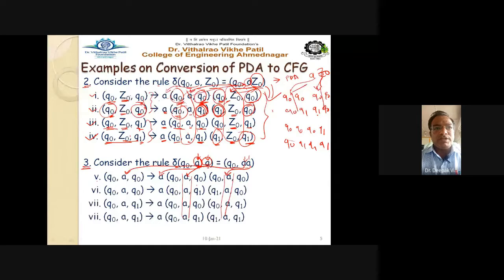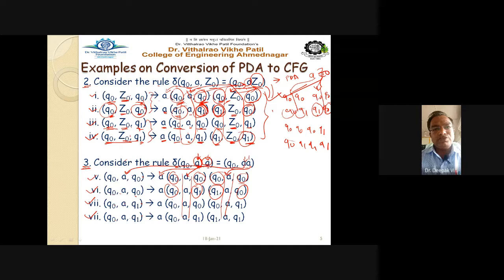And one next rule, that is rule number 5, 6, 7, and 8. They are formed here. That is Q0A, Q0, Q0A, Q0. Two rules are there: Q0A, Q1, and Q0A, Q1. So for that, see here the sequence Q0, Q0, Q0, Q0. Okay, Q0, Q0, Q0, Q0. Then Q0, Q1, Q0, Q1, Q0. So Q0, Q1, and Q1, Q0.